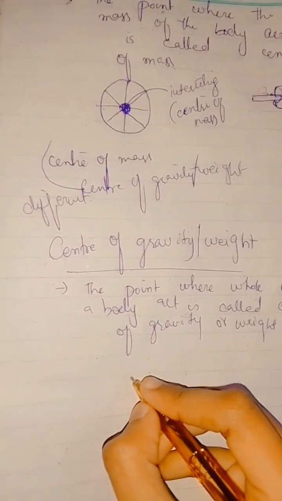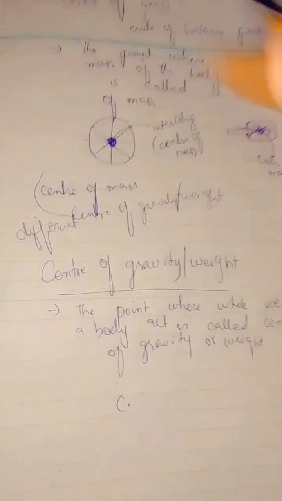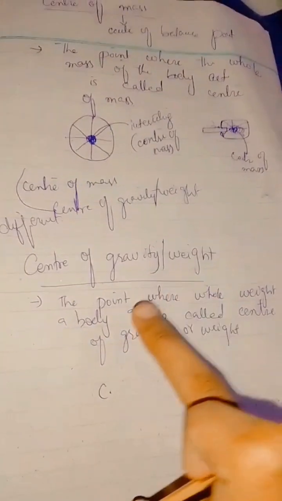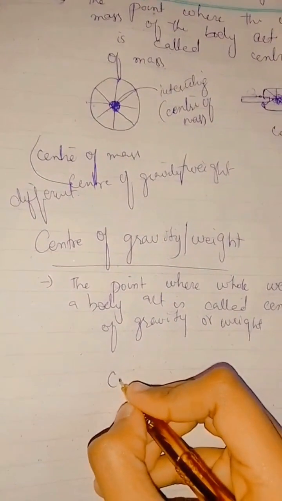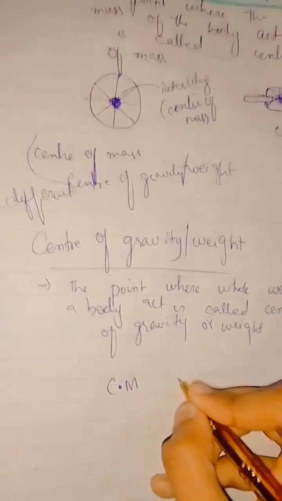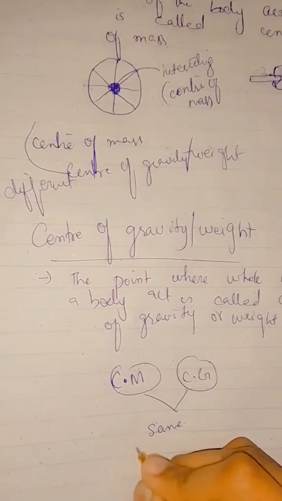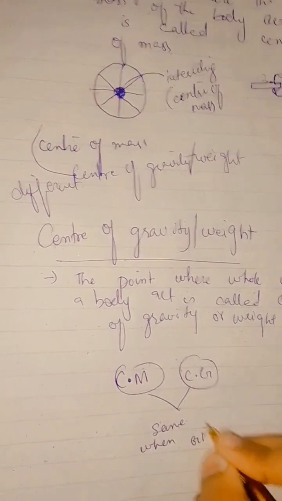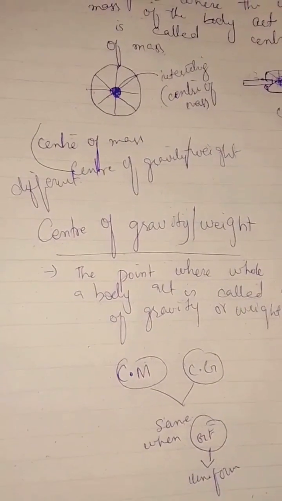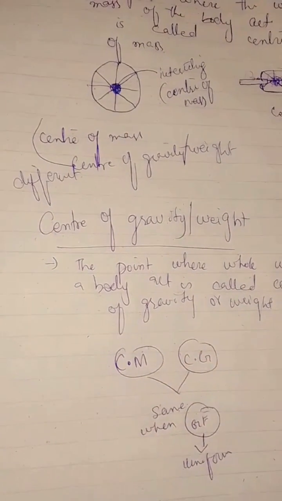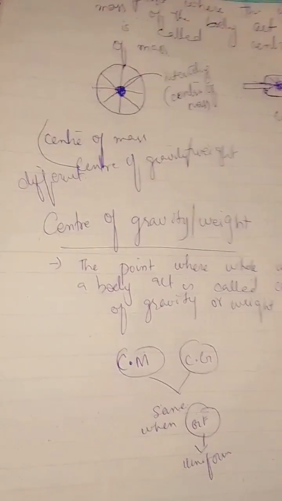The difference is that for center of mass it is the point where the whole mass of the body acts, and for center of gravity it is the point where the whole weight of a body acts. The center of mass and center of gravity are both the same at a point when the gravitational field is uniform.